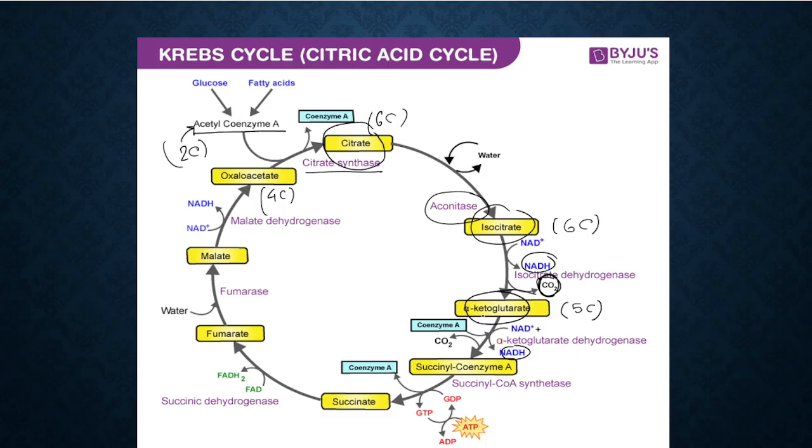Now, till now, we reached up to succinyl coenzyme A. Succinyl coenzyme A is interestingly a 4-carbon compound. Whenever there is decarboxylation, one carbon will be reduced. So we started with citrate, which is a 6-carbon compound. In the isocitrate step there was no gain or loss of carbon. So isocitrate is also a 6-carbon compound. Simple rearrangement was done over here.